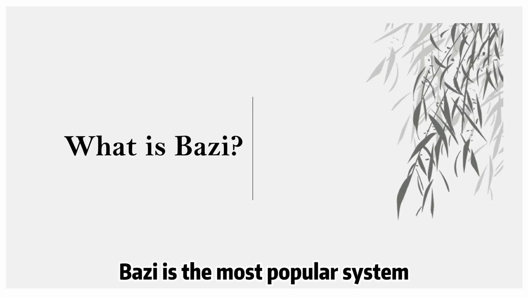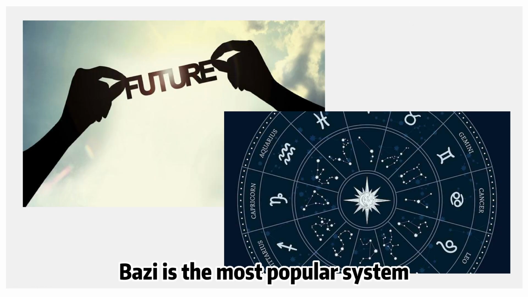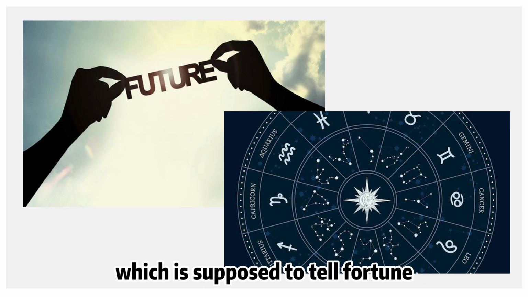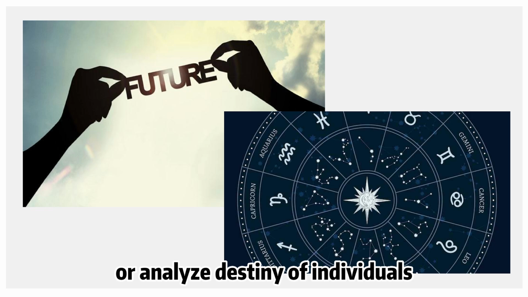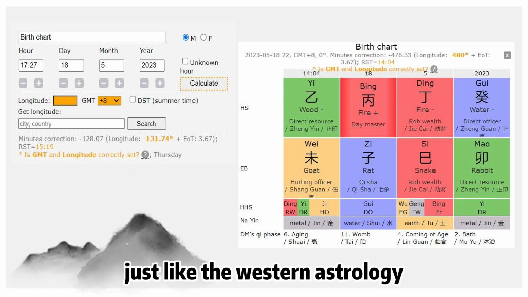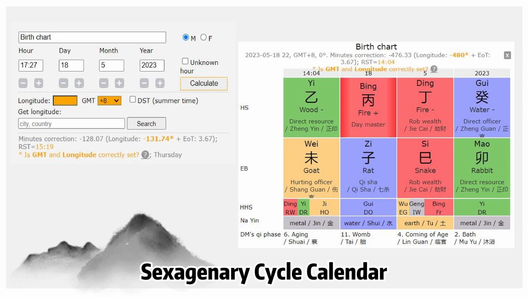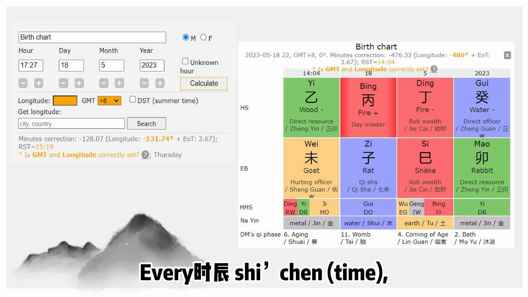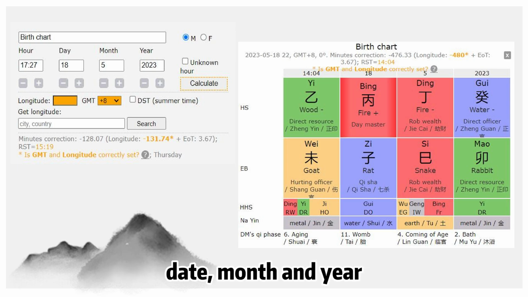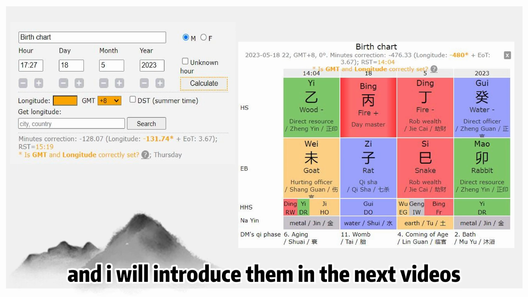1. What is Bazi? Bazi is the most popular system among all types of Chinese astrology, which is supposed to tell fortune or analyze the destiny of individuals. The variables come from everyone's birth time, just like Western astrology, and are recorded in the sexagenary cycle calendar. Every 时辰, time, actually every 2 hours is a time. Date, month, and year are recorded with two parts called heavenly stems and earthly branches. It's really just a symbol, and I will introduce them in the next videos.